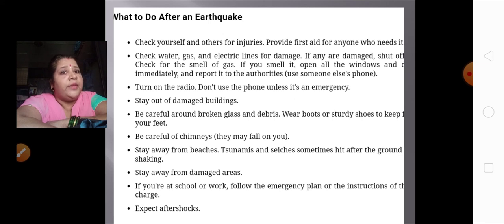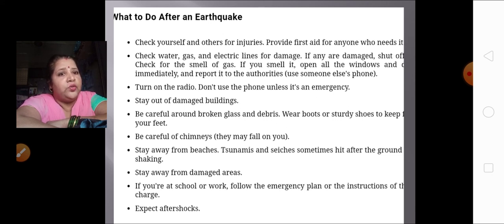Stay out of damaged buildings. Be careful around broken glass and debris. Wear boots or sturdy shoes to keep your feet safer. Be careful of chimneys, they might fall on you. Stay away from beaches. Tsunamis and seiches sometimes hit after the ground has stopped shaking. Stay away from damaged areas.